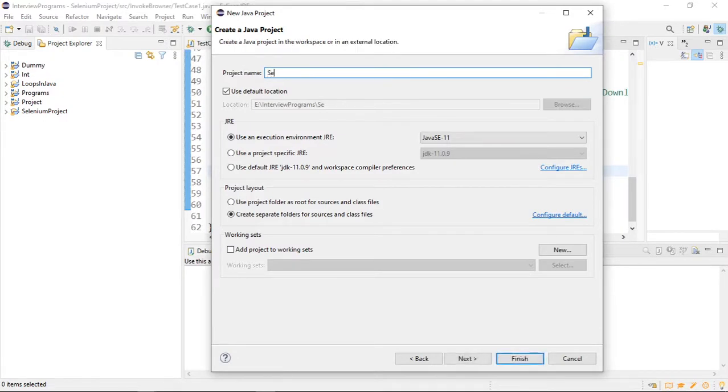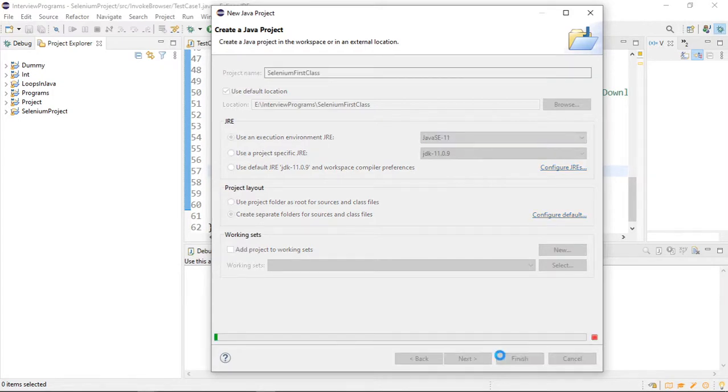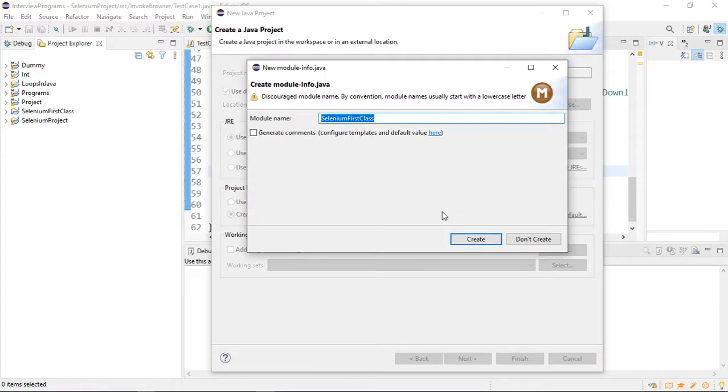So I can say Selenium first class. You can give any name, it's your call. Click on finish. It is saying do not provide capital S at the beginning, but you can ignore this and create it.